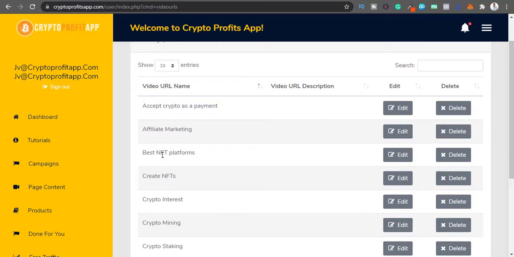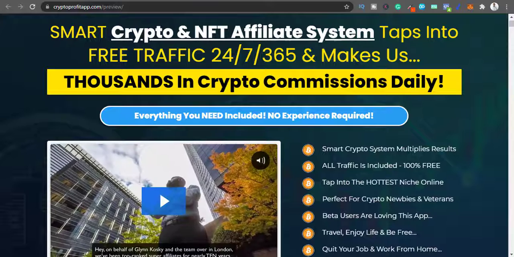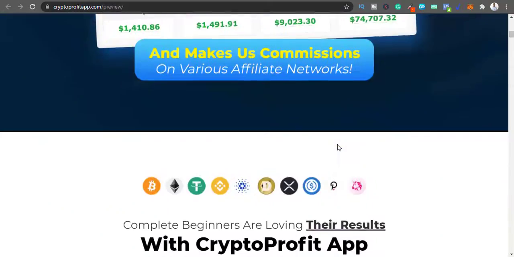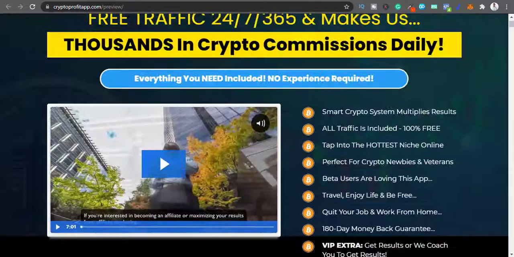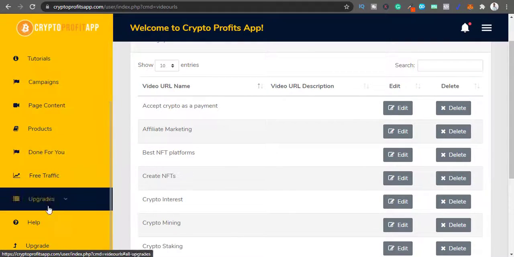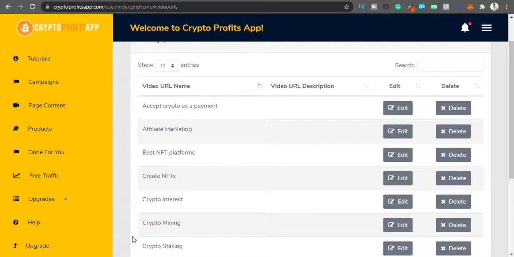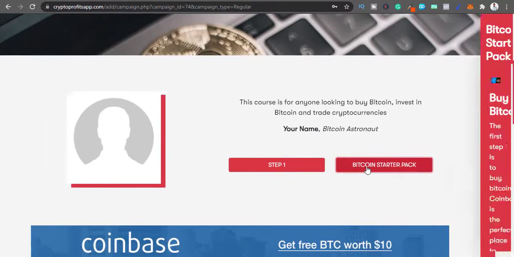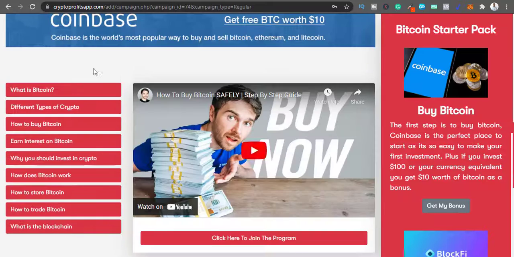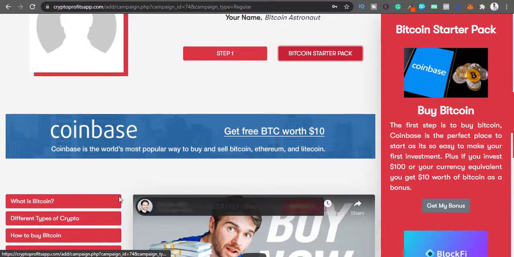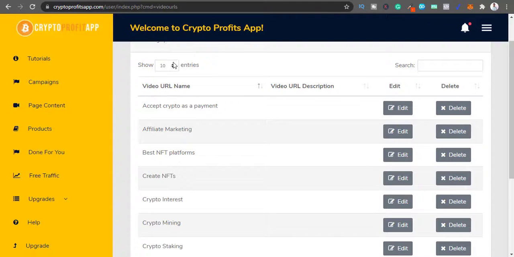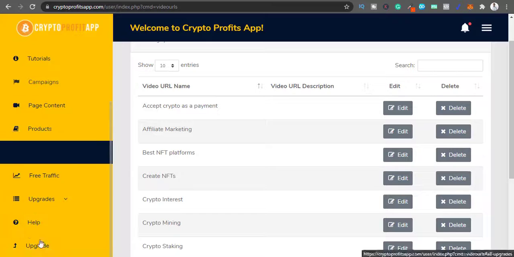Okay, now NFT, right? I just saw this. Here you see they have created something very cool for NFTs that they claim, and I have not seen anything regarding NFT on any module. Not in traffic, not in everything. My guess is you can actually, inside this product category, add NFTs. Inside of Coinbase, you can add an NFT-based marketplace here, right? Otherwise, they have not mentioned anything about NFTs in this whole space.